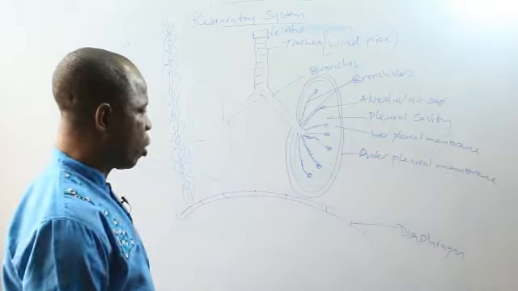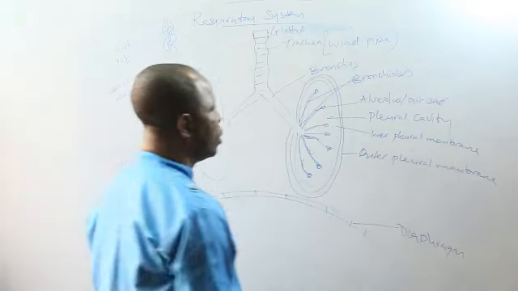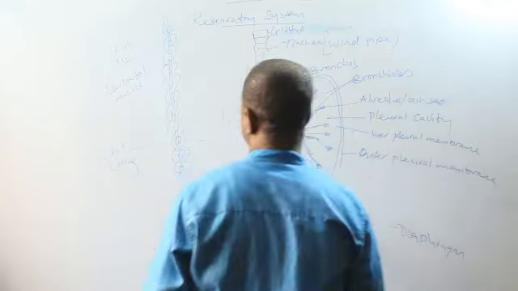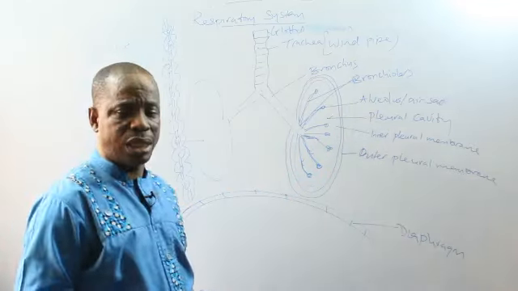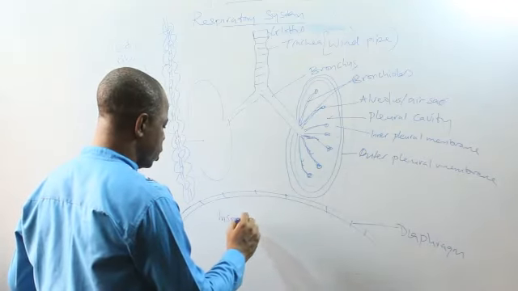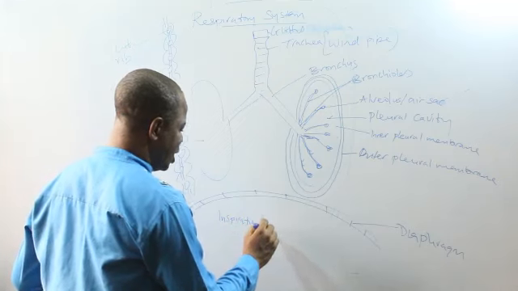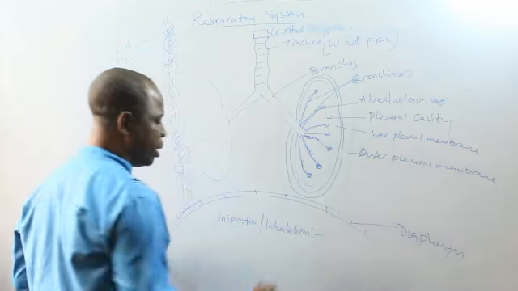How does respiration occur? The process by which respiration occurs is called the mechanism of respiration. The mechanism of respiration occurs in two stages. We have inspiration, or inhalation, to inhale. This is the process by which air is breathed in.